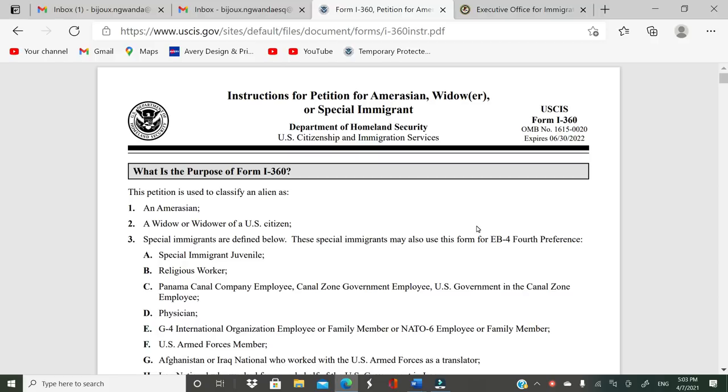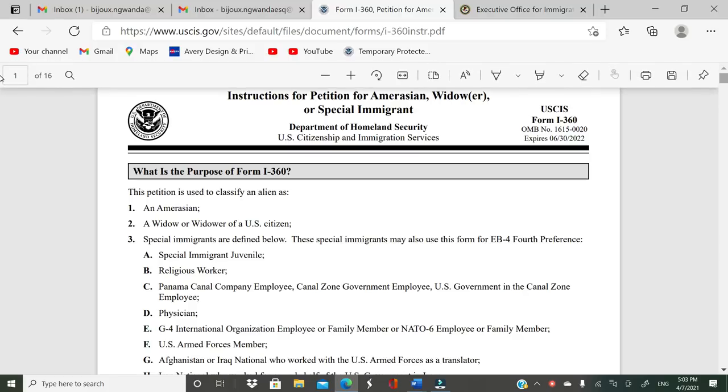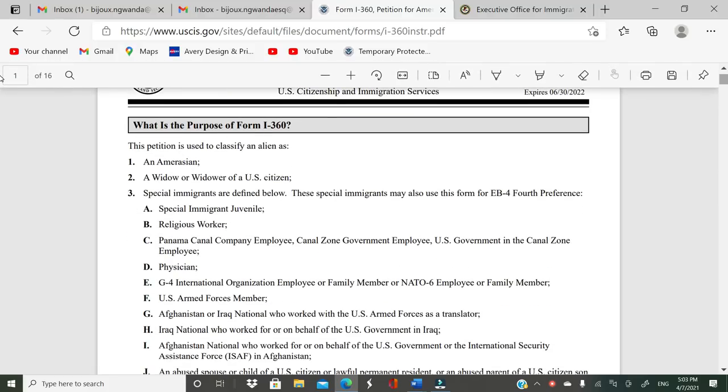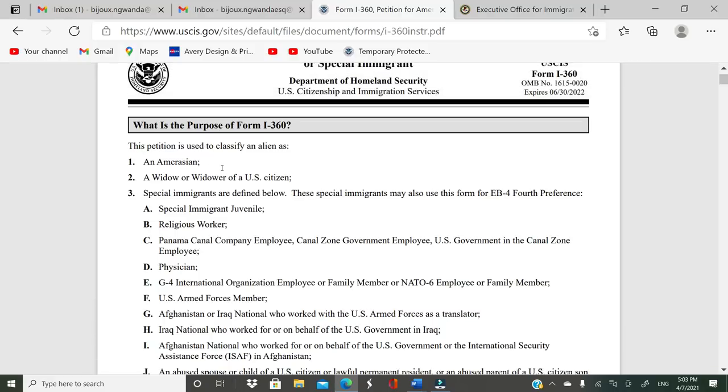Okay, let's get right into it. So let's start with the first thing. It has at least what I call three main options where you can use this form to adjust your status. So the first option is for an immigrant, and then the second option is for a widow or widower of a U.S. citizen, and then we have a third option for special immigrant.